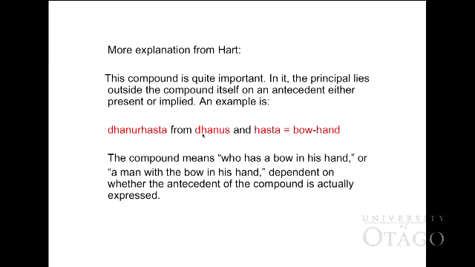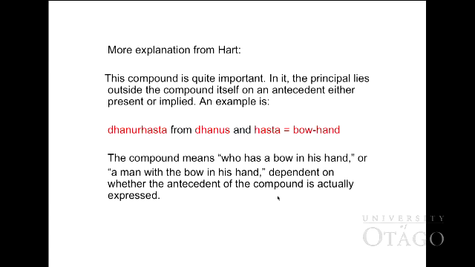It comes from dhanus and hasta. Dhanus means bow, hasta means hand. So the compound means who has a bow in his hand, or a man with a bow in his hand.